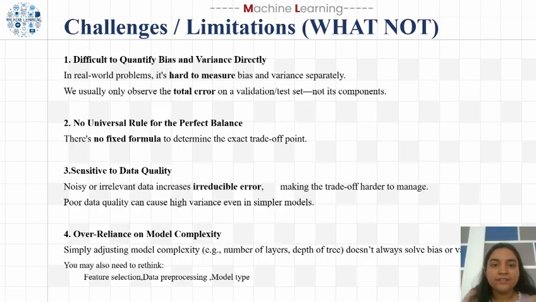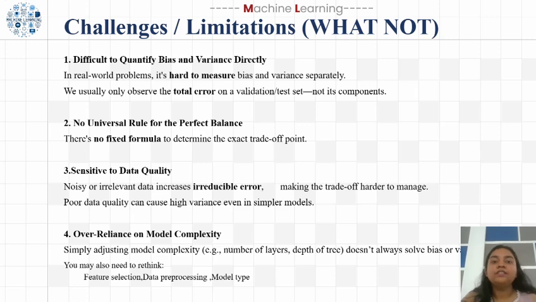While the bias variance trade-off is a powerful concept, there are some important challenges and limitations. First, it's difficult to quantify bias and variance directly. In real-world problems, we cannot separately measure bias and variance. So what we usually see is just the total error on validation or test data. Second, there is no universal rule for the perfect balance. There isn't a fixed formula to tell the exact point where bias and variance are best balanced. It depends on the data set and the problem we are solving.